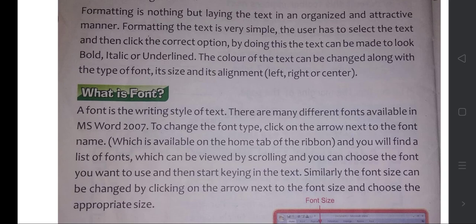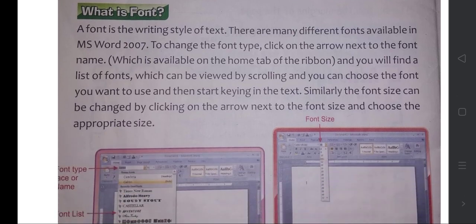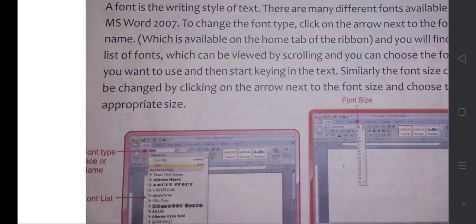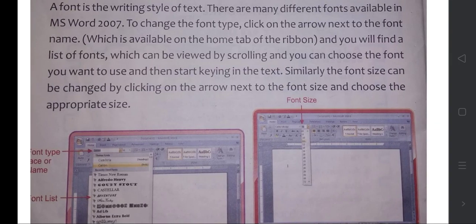There are many different fonts available in MS Word 2007. To change the font type, click on the arrow next to the font name. Here you can see in the document these are all the styles, these are all the fonts. You will find a list of fonts which can be viewed by scrolling, and you can choose the font you want to use and then start keying in the text.